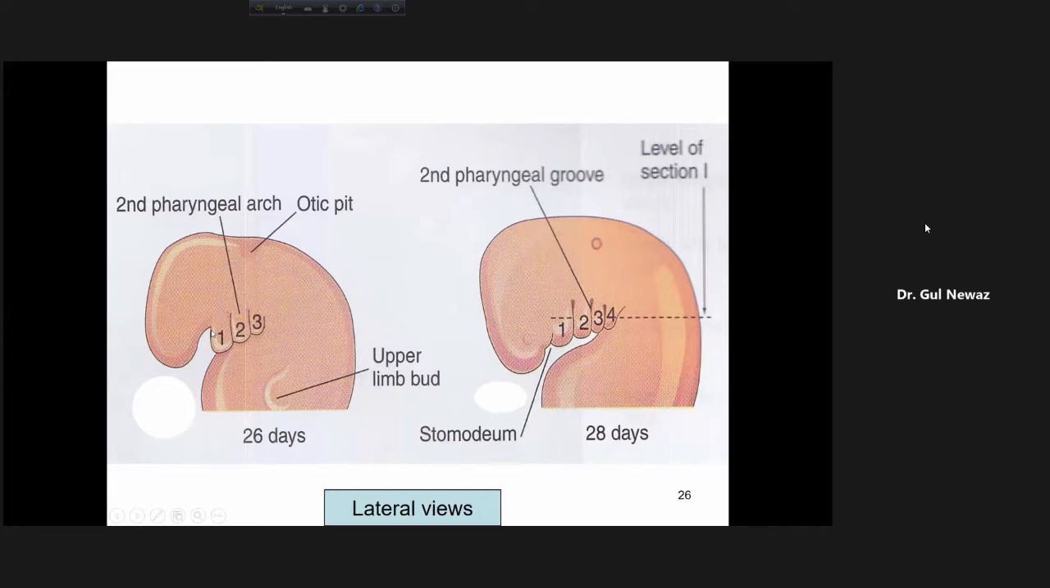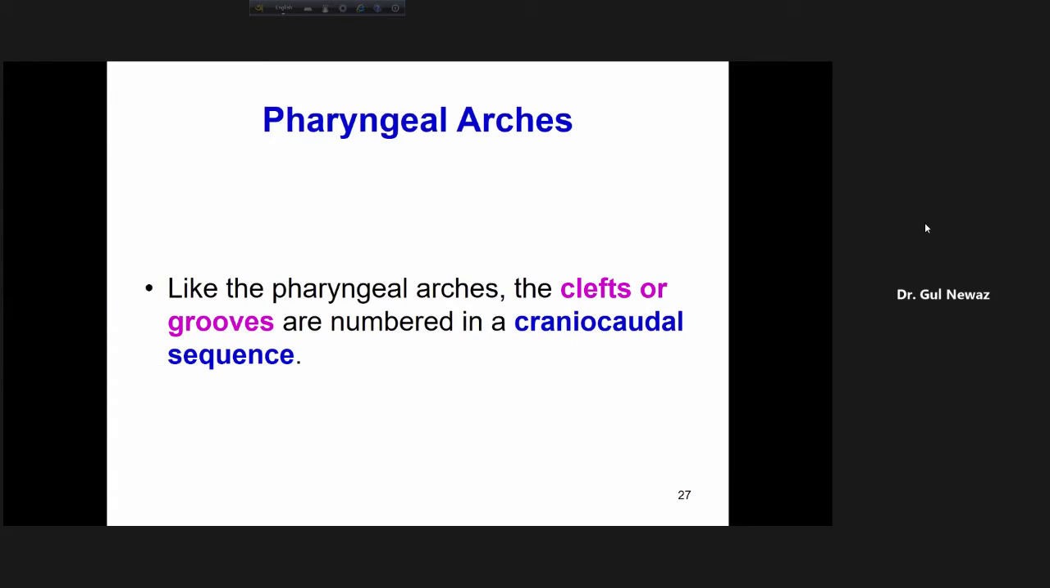In between each pharyngeal arch, like here, is a pharyngeal groove or cleft. Here, pharyngeal groove or cleft. Here, here, here. So they are ectodermal. And inside these pharyngeal arches, there is mesoderm, and mostly the cells of this mesoderm come from the neural crest. Like the pharyngeal arches, the clefts or grooves are also numbered in a craniofacial sequence, like 1, 2, 3, 4.